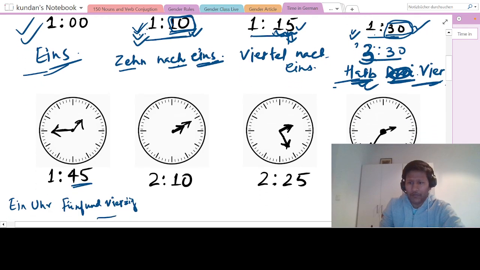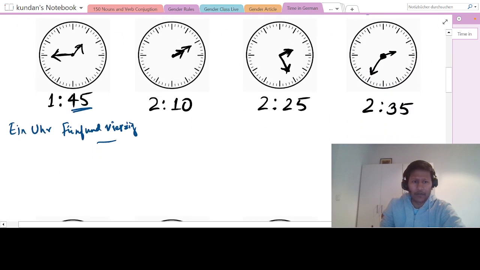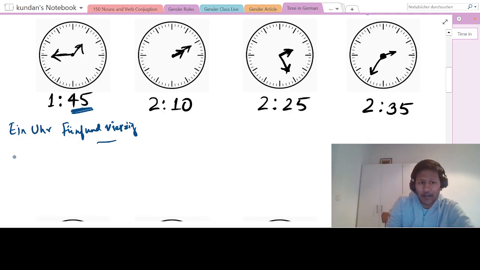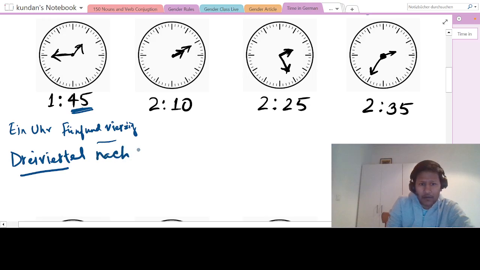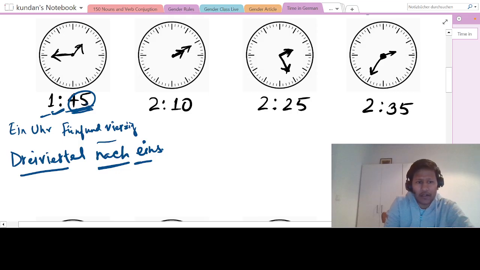So now let us see this one, okay? So this is what? Drei Viertel. See how we say drei Viertel. So 3/4 nach eins. Okay, nach eins. Why nach eins? Because it is after. See, this is after 1 o'clock. So we say this is 45 minutes, quarter is 15 minutes, that is Viertel.